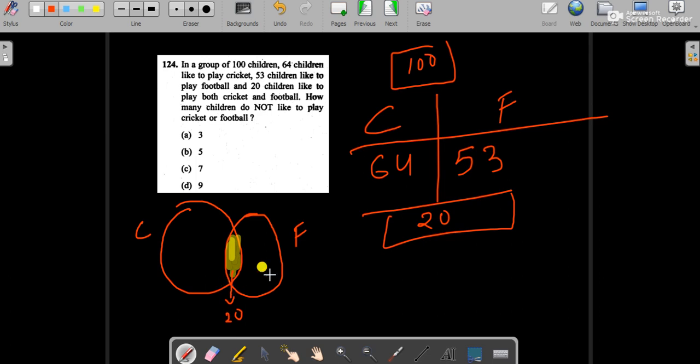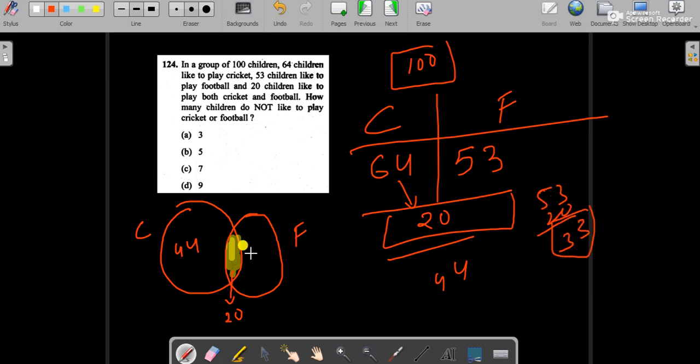Out of 64, there are some players who are playing football also, so let's subtract 20 from them. There are 44 children who are playing cricket only, meaning they are not playing football. Similarly, there are 33 students who are playing only football.